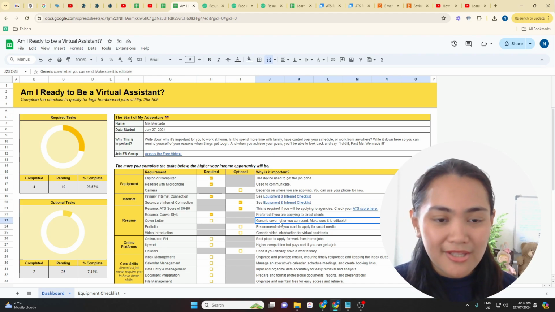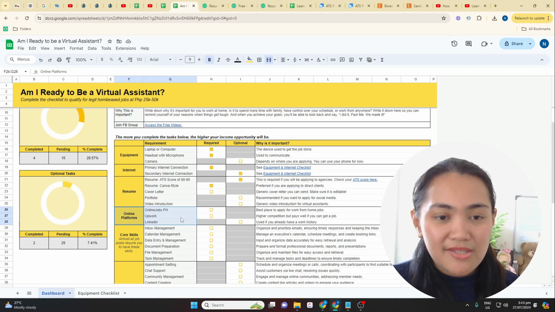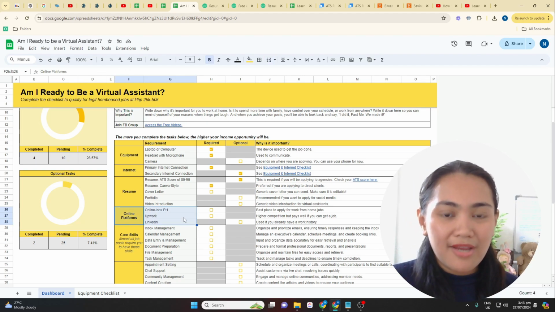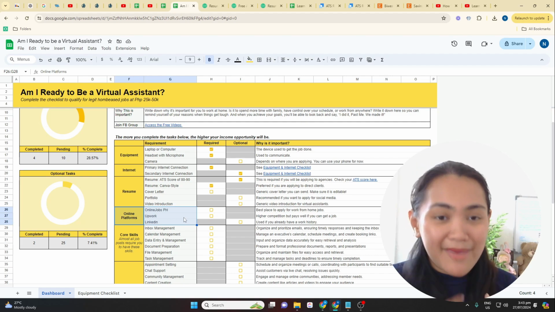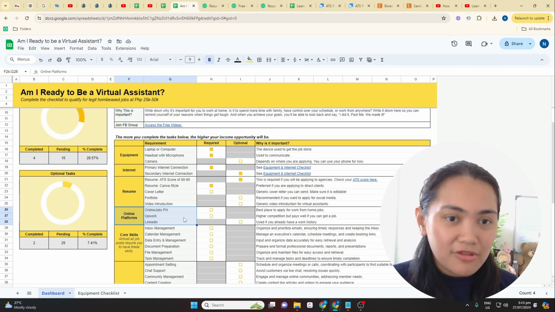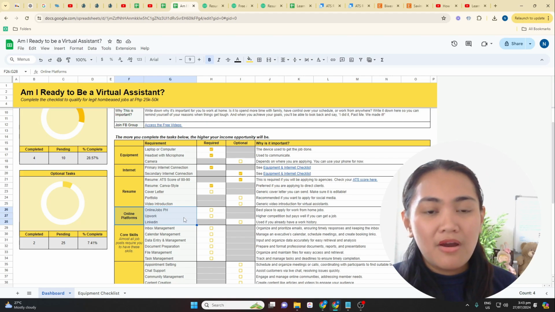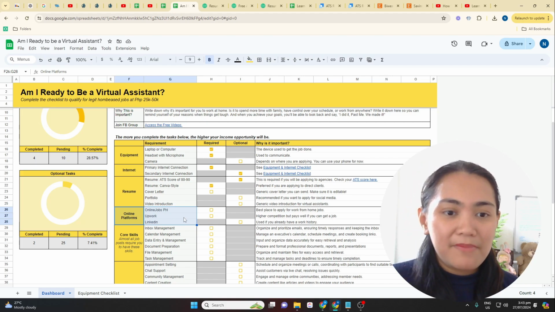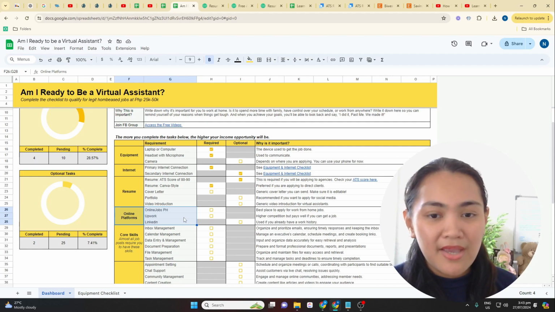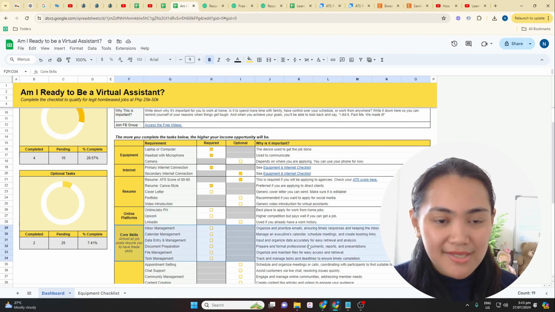Okay? Next one is going to be, these are the 3 online platforms that I recommend you start creating your profile with. Kasi from my experience, ang bilis makakuha ng trabaho dito if you are really working hard to be able to apply to the jobs. So, marami namang mga platforms available dyan, but I would recommend that you start with these 3. Okay? So, next one is going to be yung core skills.